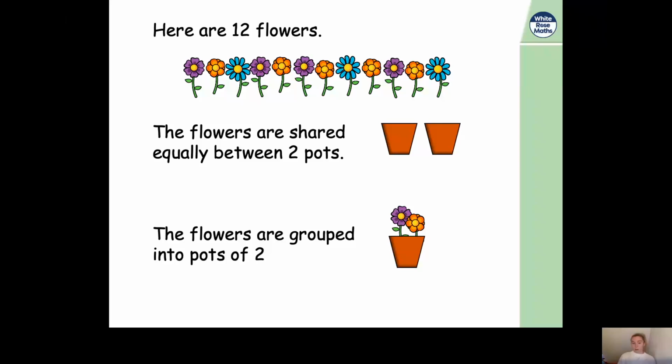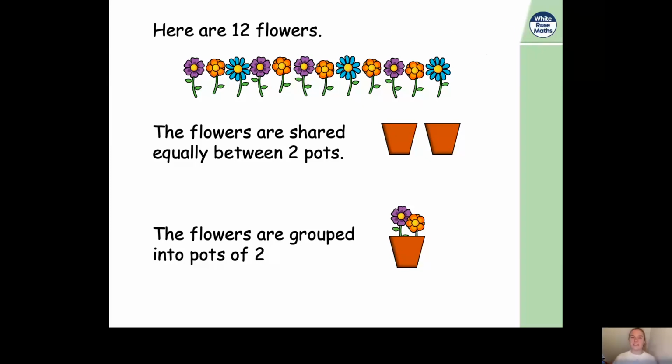And the second part of the question, the flowers are grouped into pots of 2. So this time it's grouping, because we know how many flowers we've got. We know that there needs to be 2 flowers in each pot, and we need to work out how many pots there will be. So could you pause the video now and see if you can work out using the 2 methods like we used before? First one sharing and the second one grouping. Pause the video now and have a go.